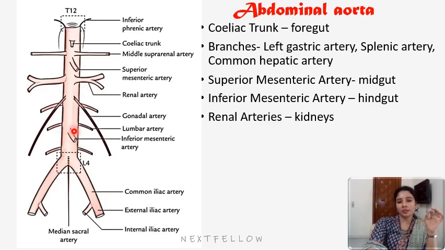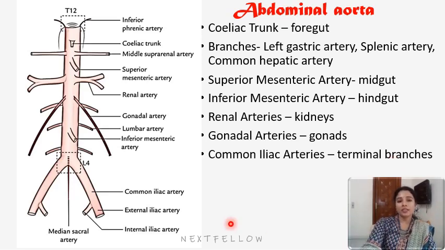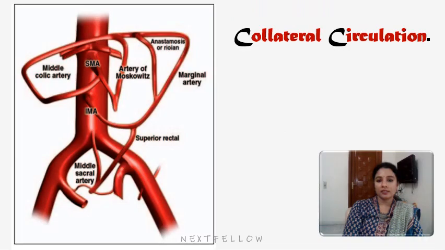Paired arteries are the renal arteries, which are present on each side to supply the kidneys. Then gonadal arteries, in females it is the ovarian artery, and in males it is the testicular artery. Common iliac arteries, which are seen on each side, terminally divide into external and internal iliac arteries. And we can also see a few lumbar branches, the lumbar artery on each side also. So that was the branches of abdominal aorta.